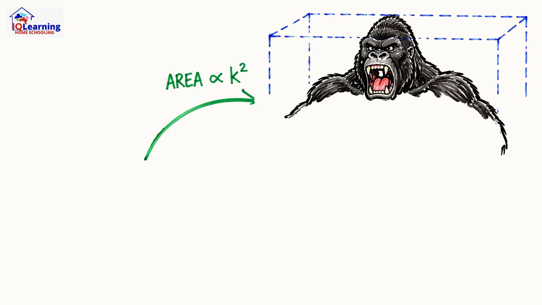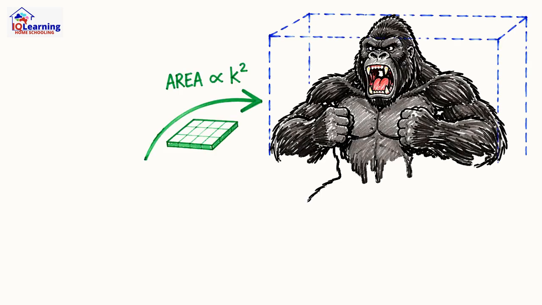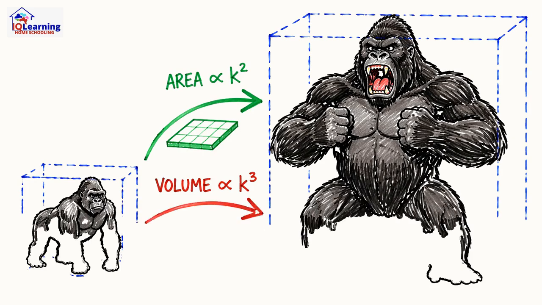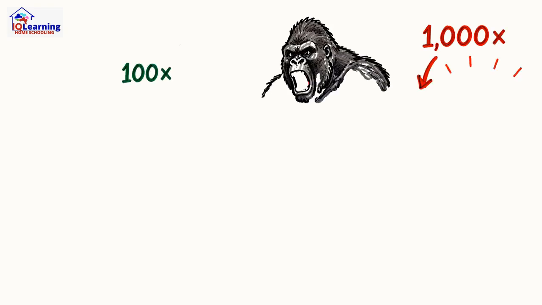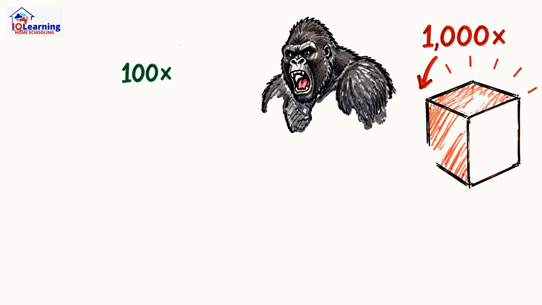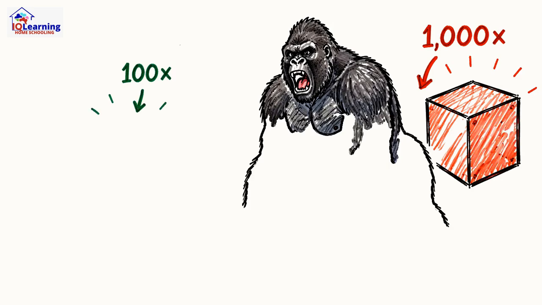Why couldn't a real-life King Kong exist? The answer lies in a simple but counterintuitive geometric rule. If you took a gorilla and made it 10 times taller, its bones, which depend on area, would get 10 squared, or 100 times stronger.